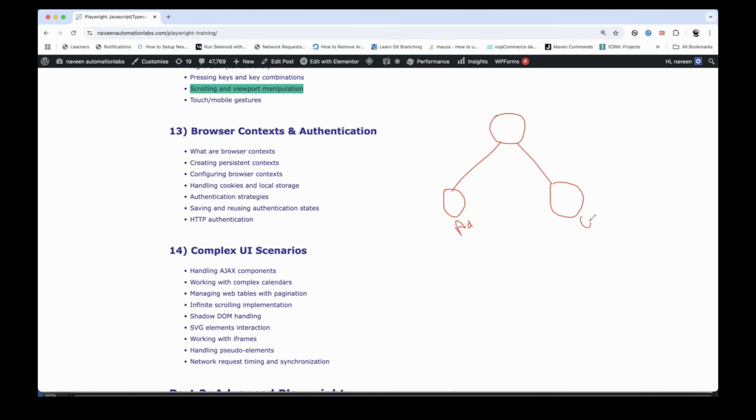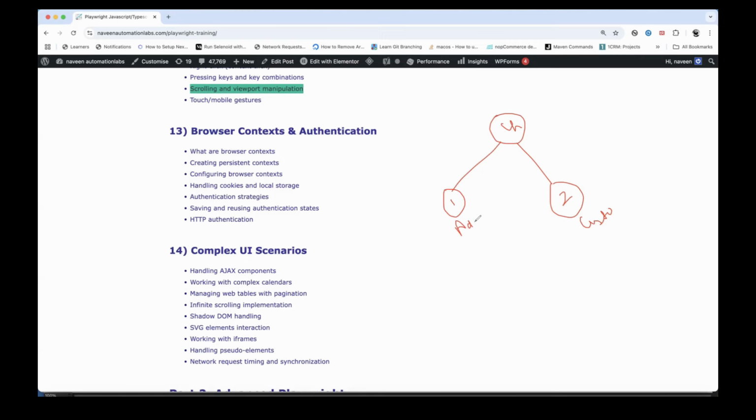And here I have logged in with the customer credentials. This is the Chrome browser. So this is instance number one, and this is instance number two. These are two contexts of the same browser that I have created.